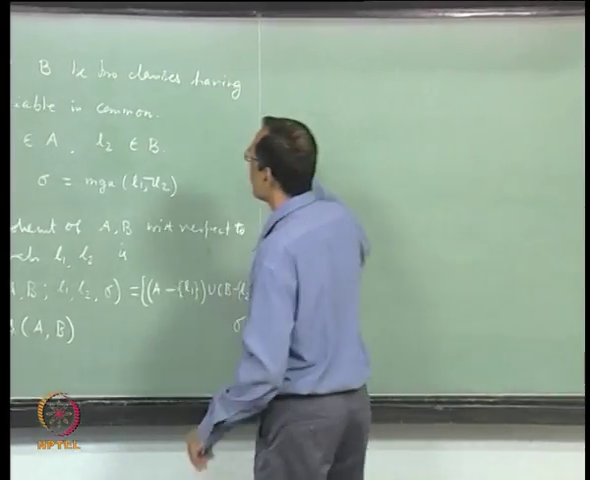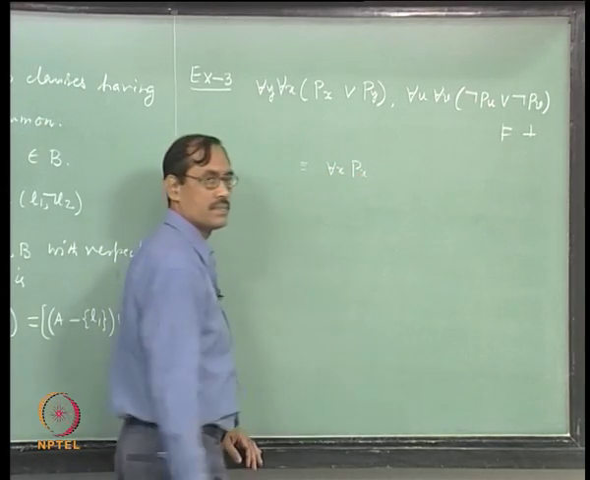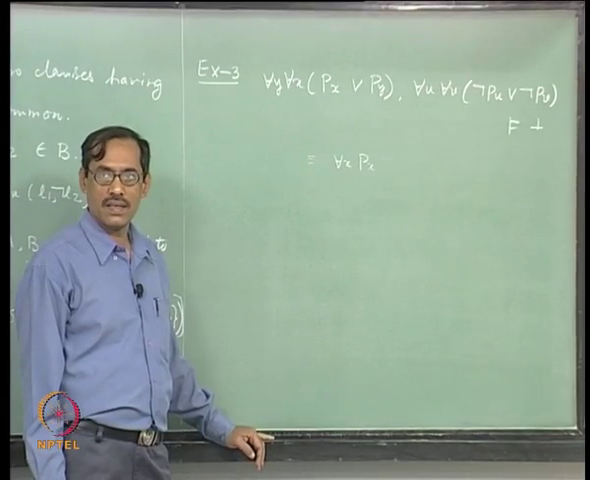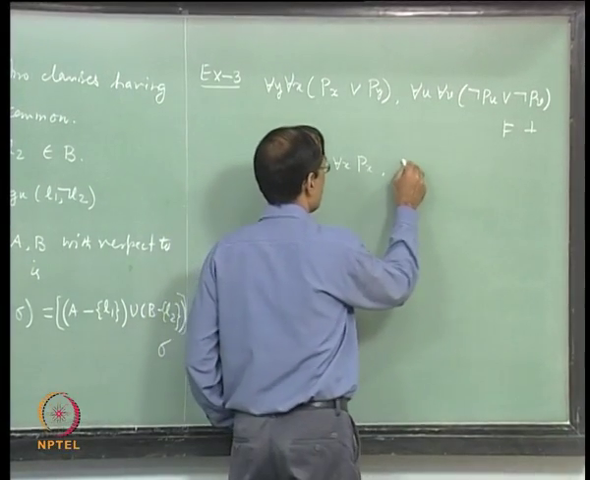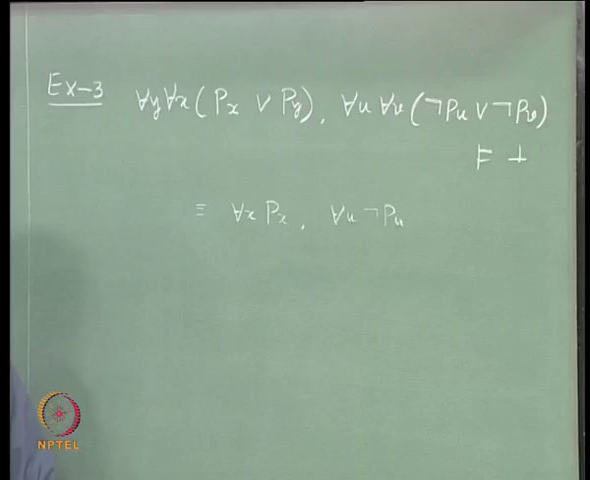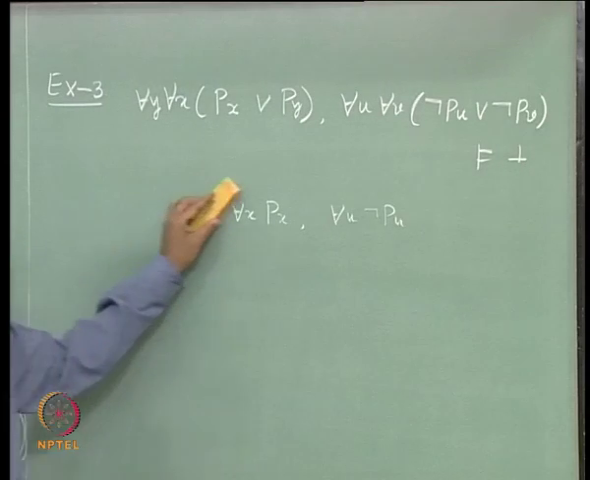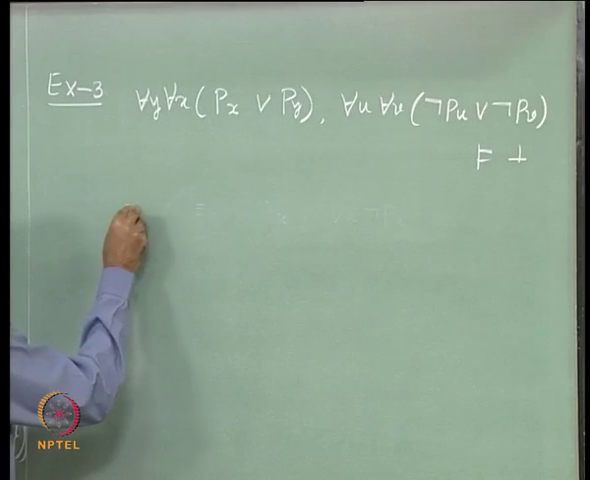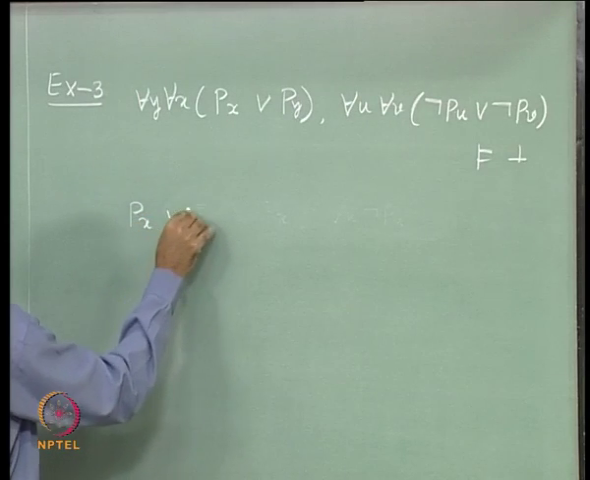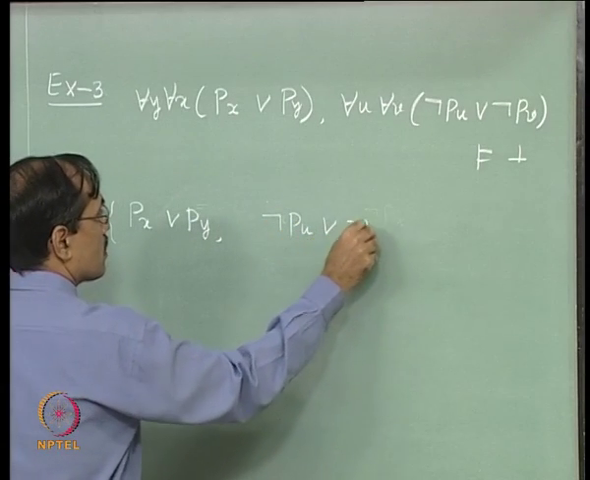Fine. We will take one more example. See, the first one is equivalent to for each x P x, right. Is it okay? Similarly, the second one is equivalent to for each u not P u. So, clearly they should produce bottom, they are unsatisfiable. Fine. So, let us apply resolution on that. Now, they do not have any variables in common. So, the first one in SCNF we will write as Px or Py, the second one as not Pu or not Pv.